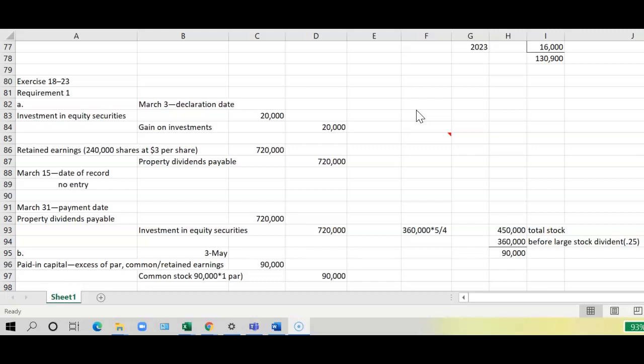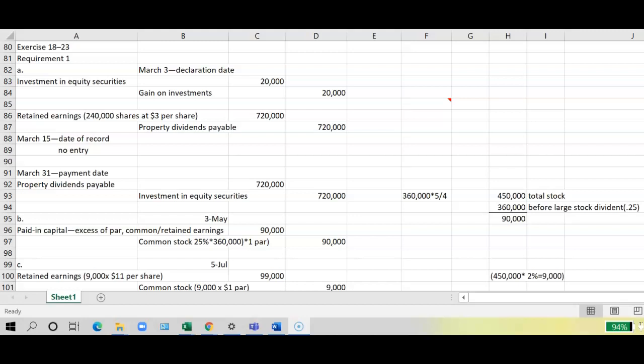March 15th is the date of record, and the date of record is if you own the stock as of the date of record, you will be paid the dividend. If you did not own the stock till after date of record, you do not qualify for the dividend. So when the stock is actually distributed, the company on March 31st, the payment date, would debit the property dividends payable and credit investment in equity security for the $720,000.